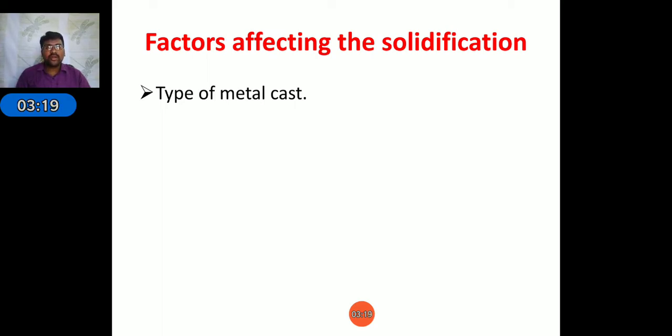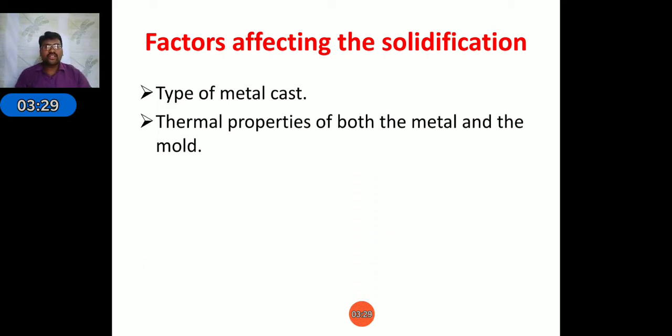Based on the metal cast, the solidification will differ from metal to metal, whether it is a pure metal or an alloy. Next, thermal properties of both the metal and the mold. For example, aluminum will solidify easily compared to mild steel. These are the thermal properties of the metal and the mold.